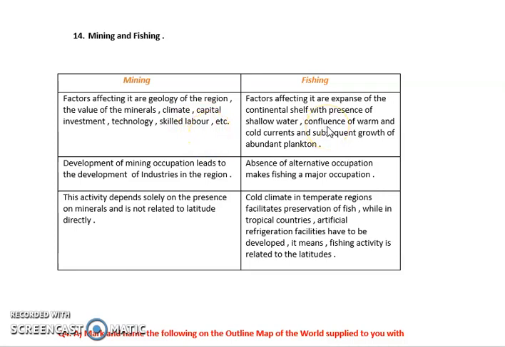Then in the case of fishing, first of all, you need a continental shelf. We all know that fishing is carried out at the continental shelf, where there is a large amount of plankton and zooplankton, and because of that, fish are present in abundant amounts. Next, development of mining occupation leads to development of industries, and wherever fishing is present, it leads to fishing ports. Fish is a staple food of the people who carry out the fishing activity.